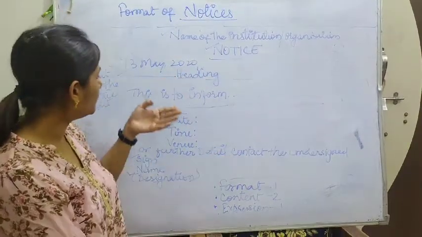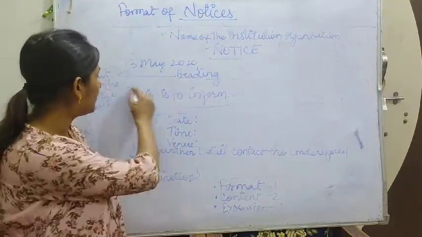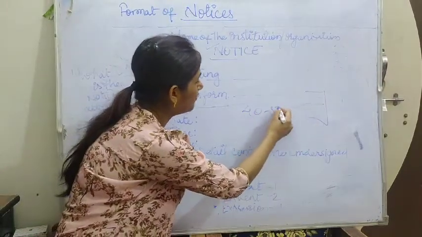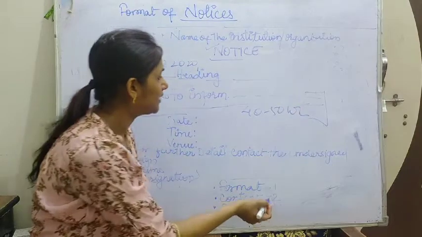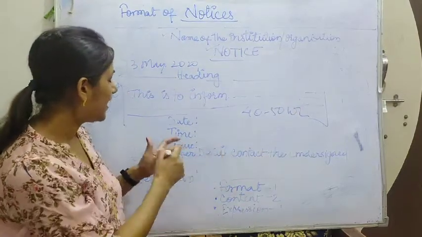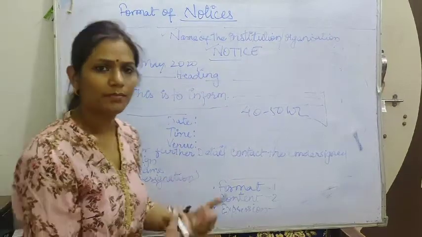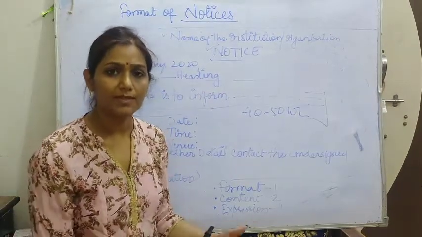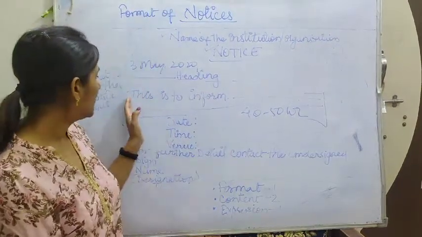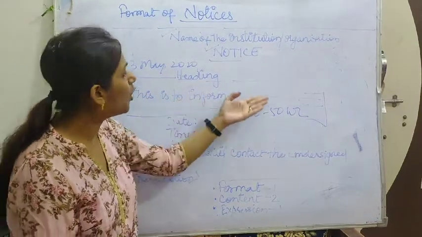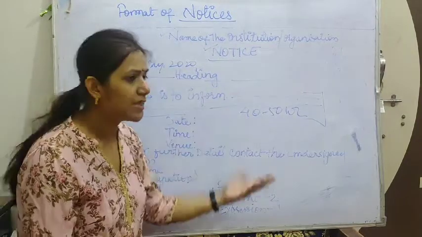Okay, now come to the main body. This is called the body, about which I told you that it should never exceed the 40 to 50 word limit. It starts from "this is to inform". We usually start the notice with this type of sentence, this type of word. So, this is to inform you all, this is to inform all the club members.